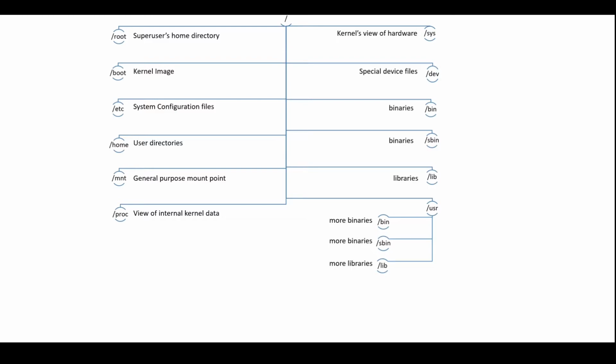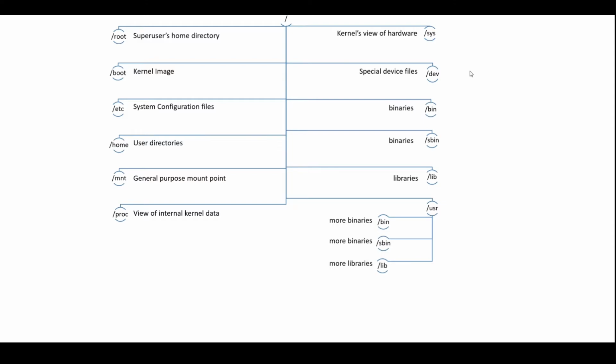Slash home is the user directories, where you can find my name, secpeter, and other subfolders like desktop, documents, downloads, pictures, etc. Slash mnt is where other file systems are attached or mounted, just like a USB hard drive. Slash proc is a view of internal kernel data. Slash sys is the kernel's view of hardware. Slash dev has special device files.